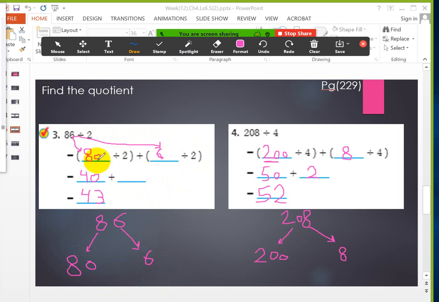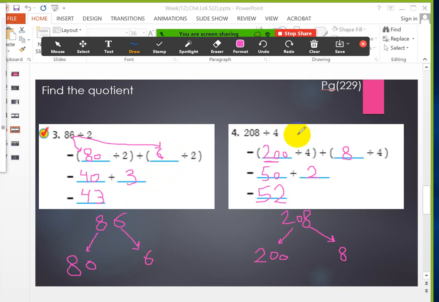Then I will divide those two numbers by 2 and put them between parentheses, and then find the answer for each parenthesis. So 80 divided by 2: 8 divided by 2, what's the number that I multiply with 2 to give me 8? It's 4. So I will put 4 and put the 0 next to it, as we learned in the division of tens numbers. 6 divided by 2 equals what? What is the number that I multiply with 2 to give me 6? It's 3. Now I will add the numbers here to find the final answer. So the answer for this division by using the distributive property is 43.